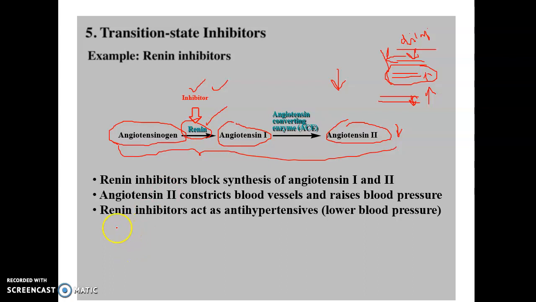Renin inhibitors act as antihypertensive drugs because the lower diameter increases the blood pressure, which leads to hypertension. So when patients are treated with inhibitors like renin inhibitors, the complete synthesis process is immediately stopped, the blood vessels become somewhat dilated, and the blood pressure decreases. This is our mechanism.